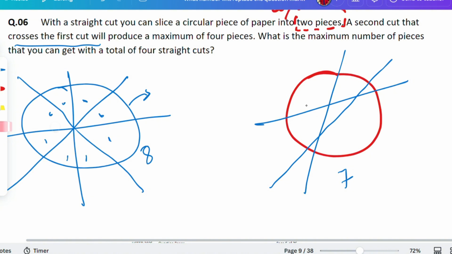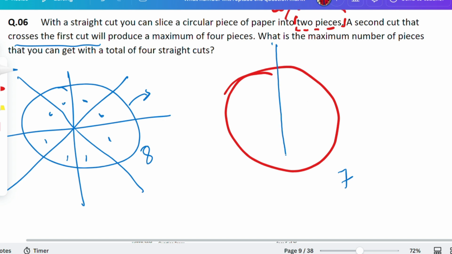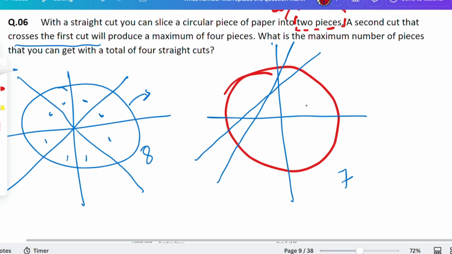I'm resizing this one again. See here, if I do like this, and then I cut it like this one, and then I cut it like this only. This would be the second cut. This would be the third cut, isn't it? Now, after the third cut, I'll cut it in another manner, which would be like this. Now see how many pieces I'm having. 1, 2, 3, 4, 5, 6. Here is 7, 8, 9, 10 and 11. So the answer would be 11.